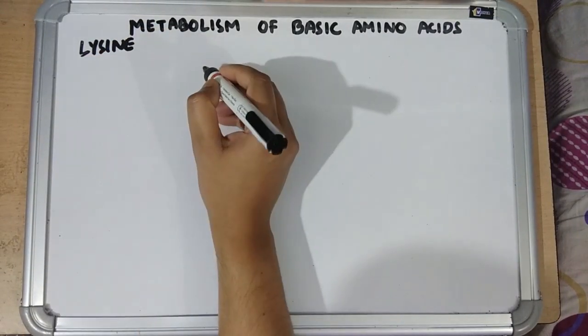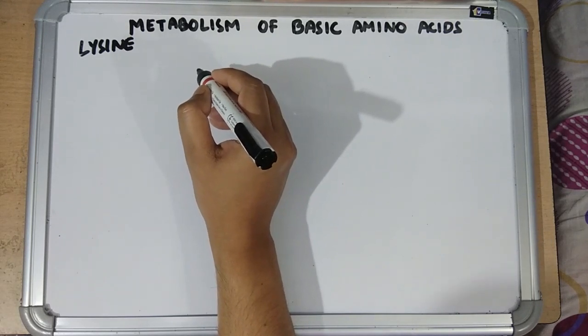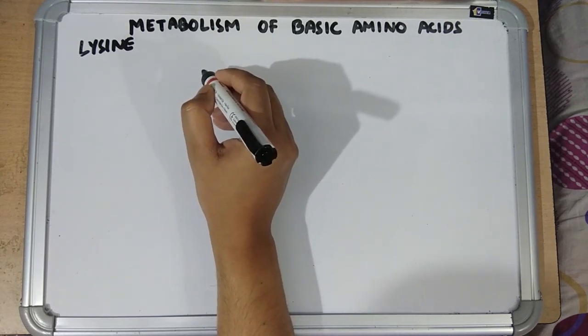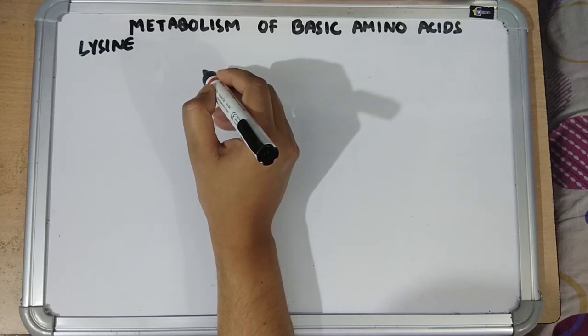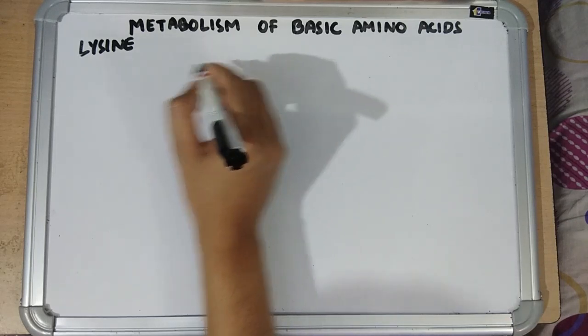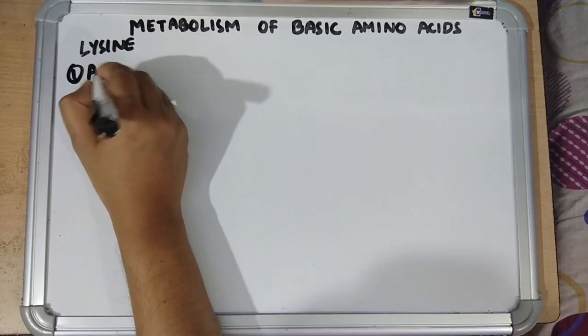The characteristics of lysine are it is an essential basic amino acid. It is deficient in cereals like rice, and it is predominantly ketogenic, and it does not undergo transamination. So, fates of lysine. First, it forms acetoacetate.